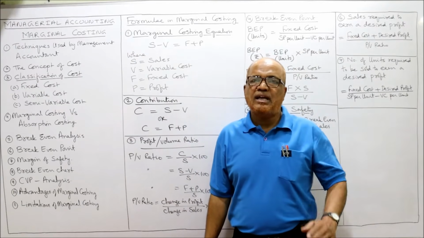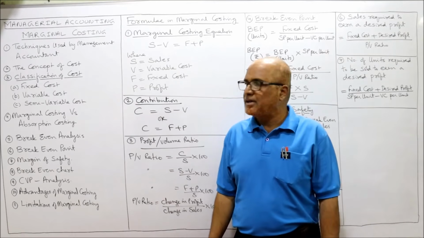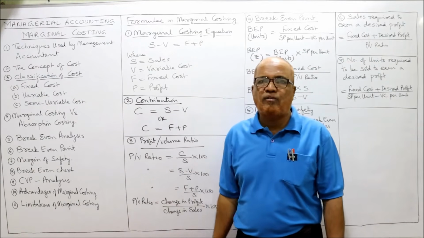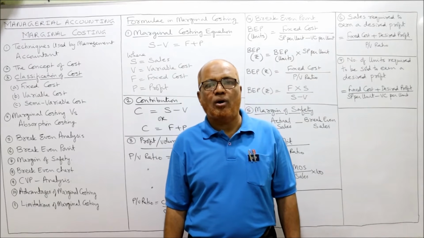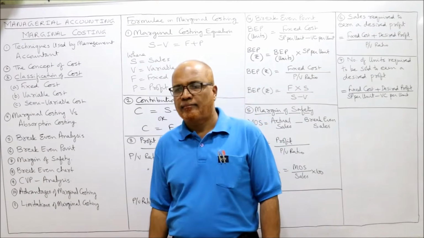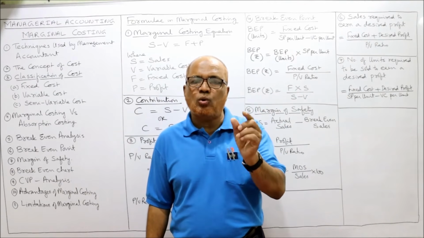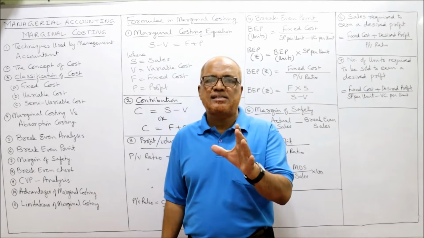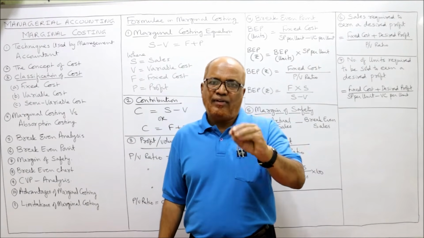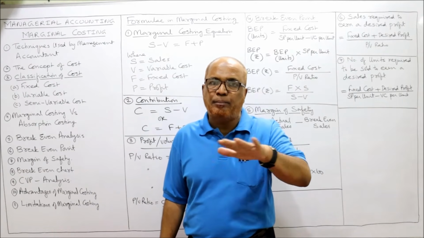The margin of safety is the excess of actual sales over break-even sales. That is called margin of safety. For example, in my business, the break-even sales are 5 lakh rupees. When I sell goods worth 5 lakh rupees total sales, I will be at BEP.